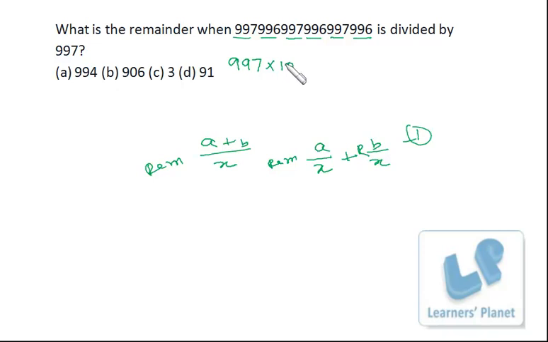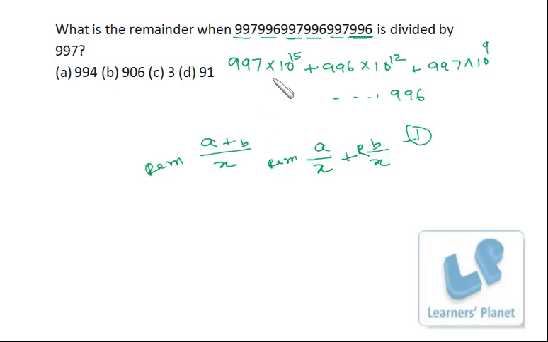So it is 997 into 10 raised to power 15, plus 996 into 10 raised to power 12, since 3 are deducted out of 15, plus 997 into 10 raised to power 9, and so on till you get 996, the last one. So this number can be converted to this, but you don't have to write that. That concept you must be knowing.